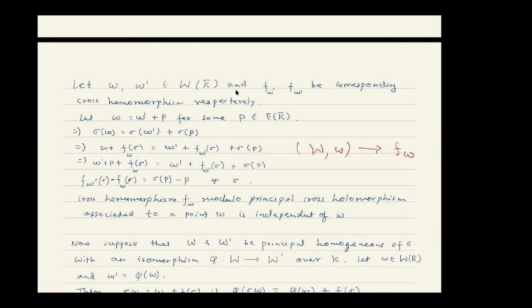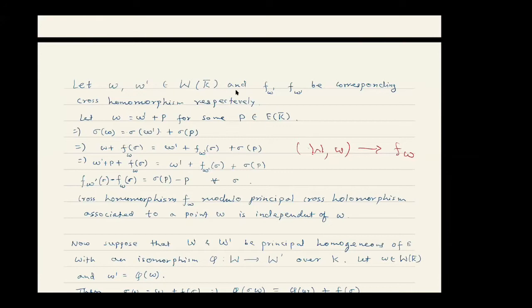And so then again, by the property of principal homogeneous spaces, we get a unique point of the elliptic curve such that this relation holds. Now we apply the element of the Galois group on this relation, and after a little bit of calculation we get that the difference of these two cross homomorphisms is actually a coboundary. So these two define the same class in H1(K, E). This class in H1(K, E) is independent of the choice of this point W. That's what we have shown.